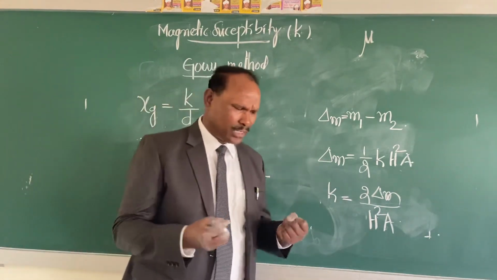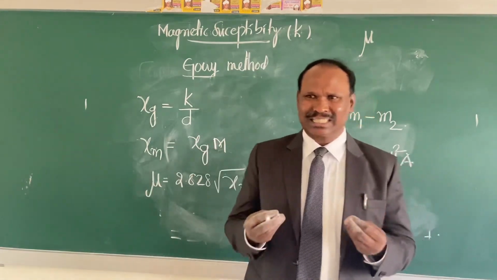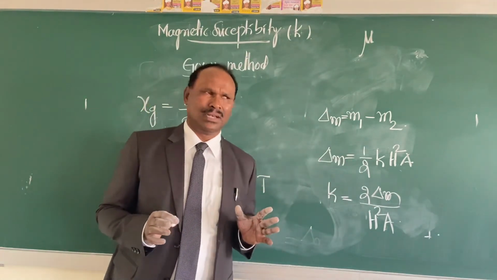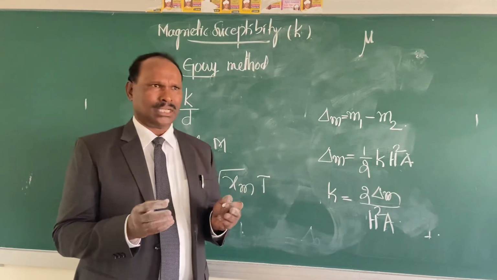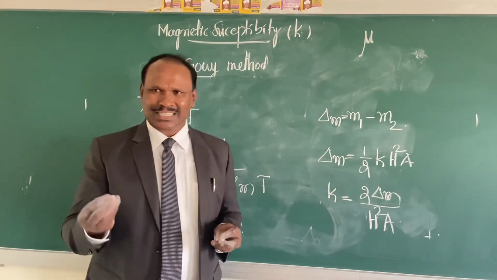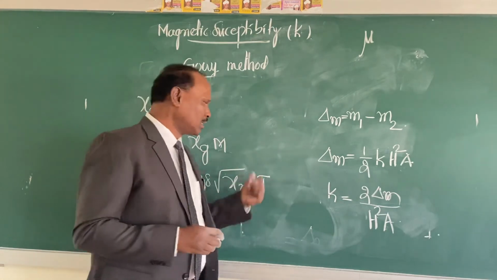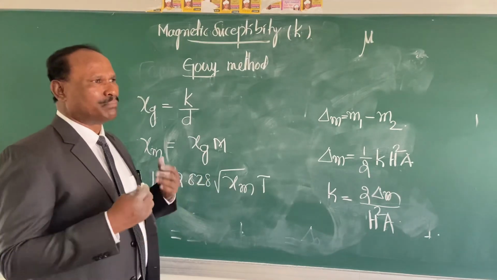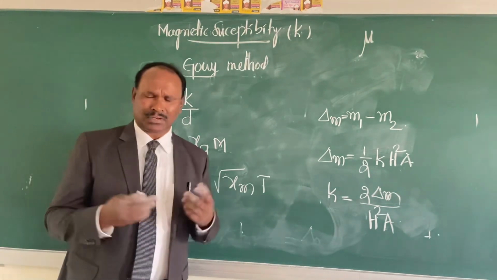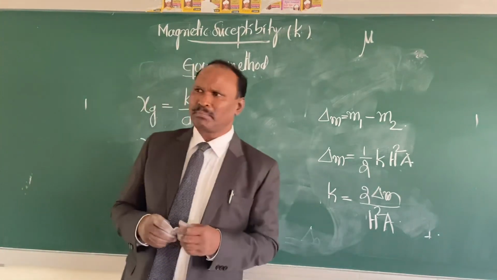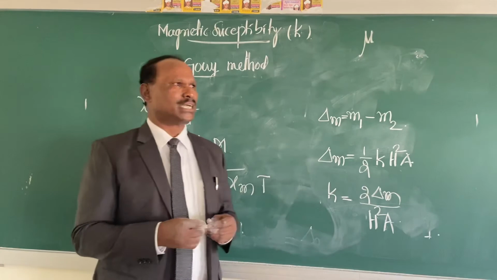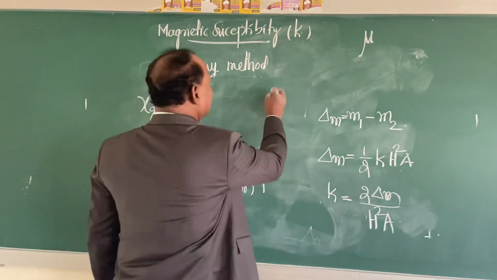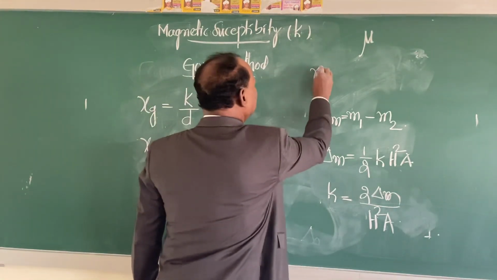So what is magnetic moment mu? It is the magnetism contributed by the spin of electron. Followed what I said in simple? Magnetic moment mu is nothing but the magnetism contributed by the spin of electron. So once you know the magnetic moment, you can calculate how many unpaired electrons are there. Based on the number of unpaired electrons, you can write the geometry and hybridization of that coordination compound.